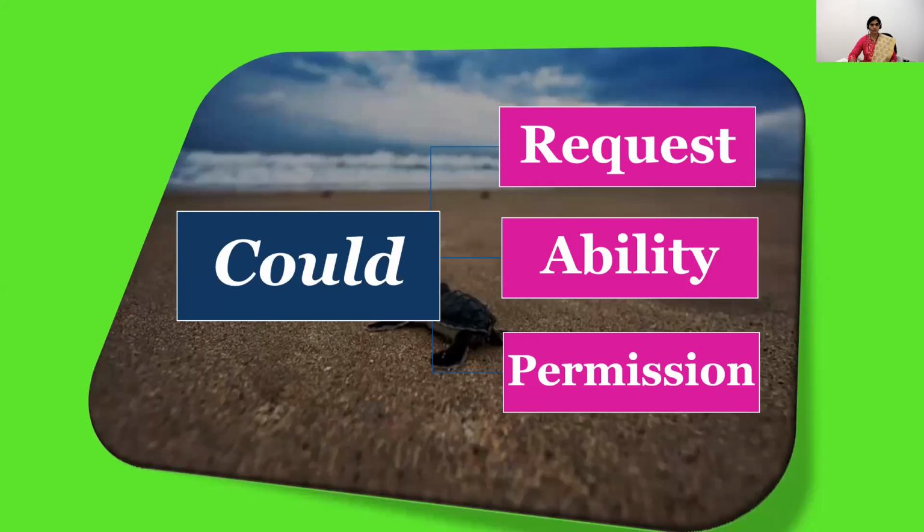The next modal verb, could. Don't pronounce it as "cooled", children. Here also the letter L remains silent. So we have to pronounce the word as "could". And this modal verb also performs three major functions. That is request, ability, and permission.